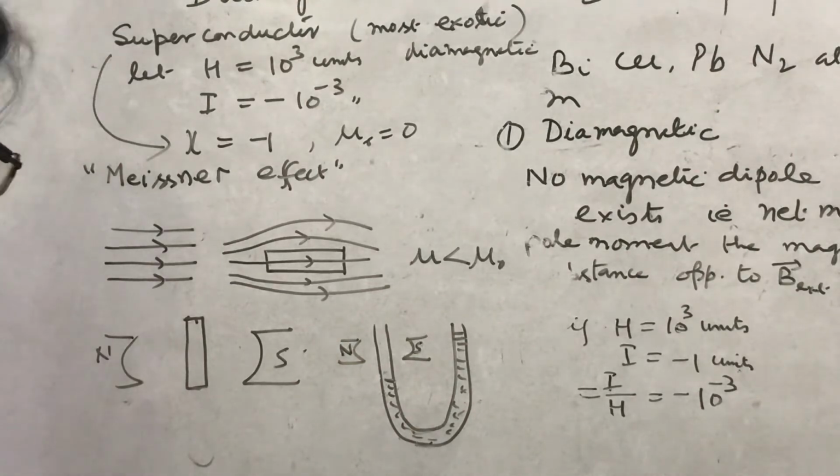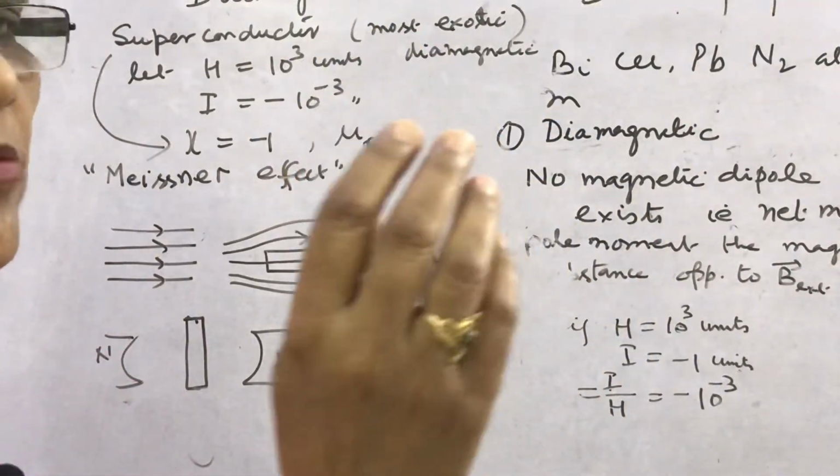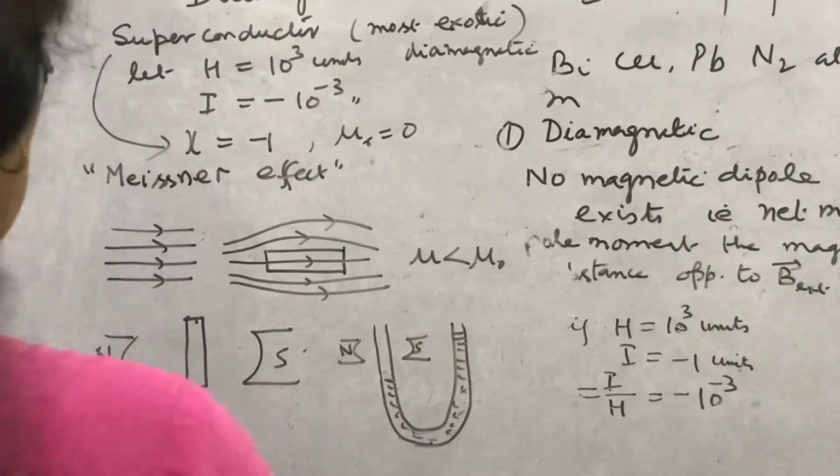Main thing is that in fact magnetism is observed in all substances.